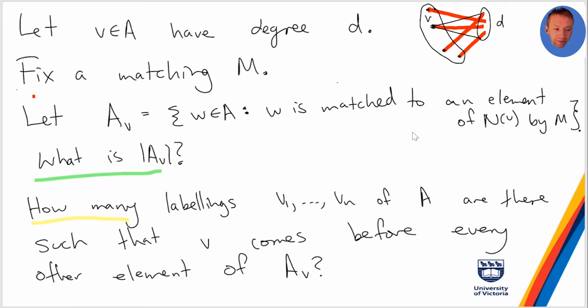And in all of the ones where he comes first, when you go to reveal its edge, it has 4 choices. Whenever it comes second among these 4, when you go to reveal its neighbor in the matching, it has 3 choices. If it comes second to last, it has 2 choices. If it comes last, it has 1 choice. And each of those different scenarios happens a quarter of the time: for a quarter of the permutations, V comes first among those 4, for a quarter it comes second, for a quarter it comes third, and for a quarter it comes fourth. So by summing over all the different permutations, it smooths everything out.